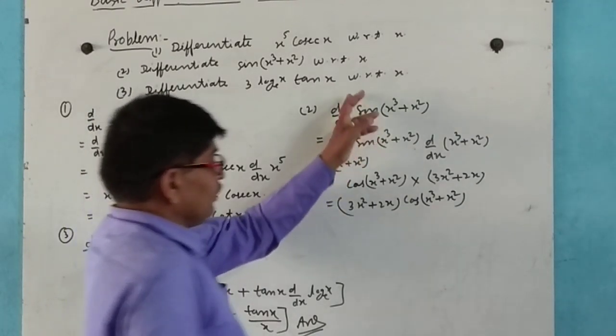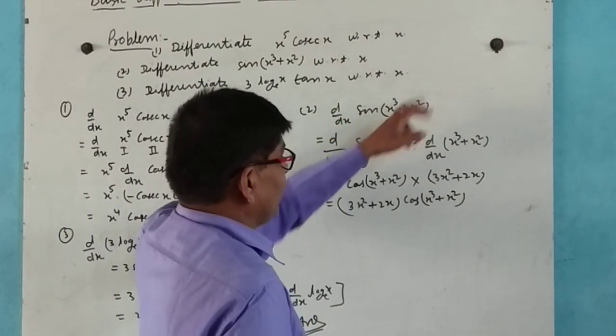Second question, d by dx of sin of x cube plus x square.